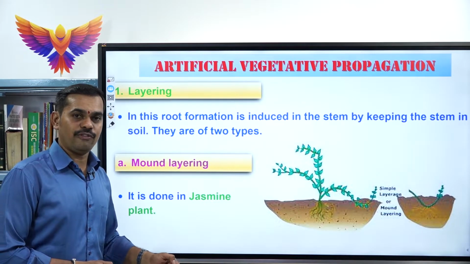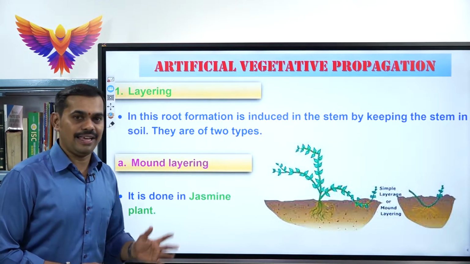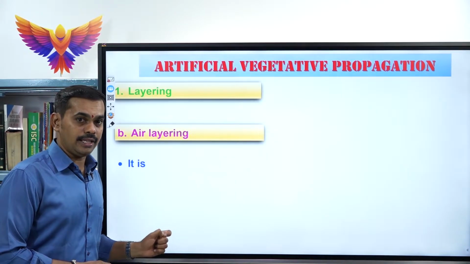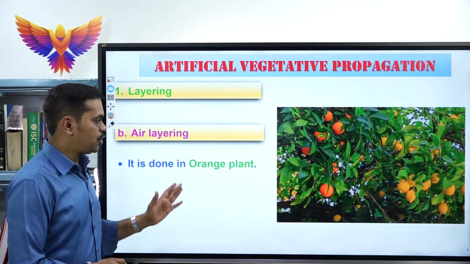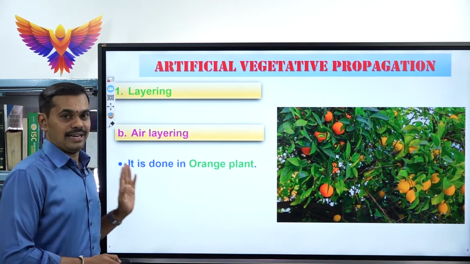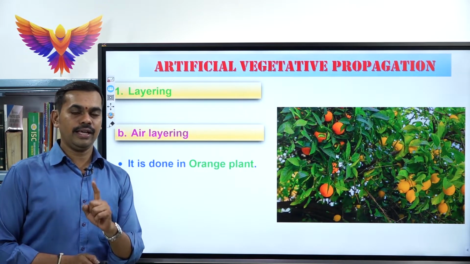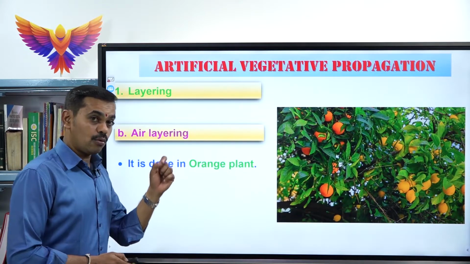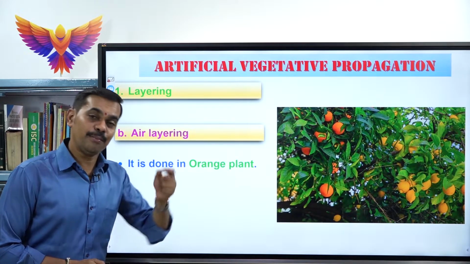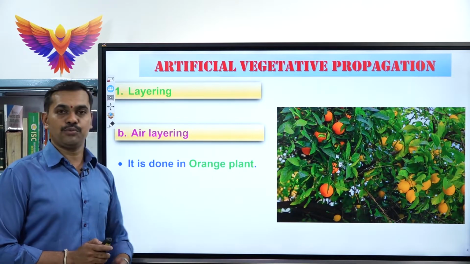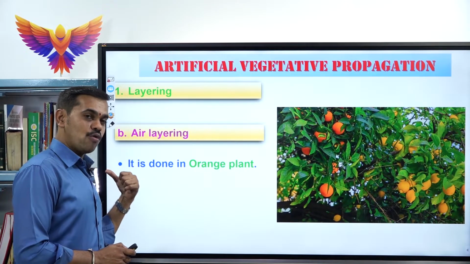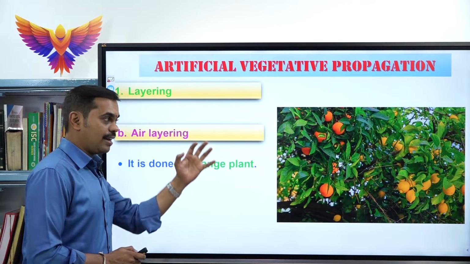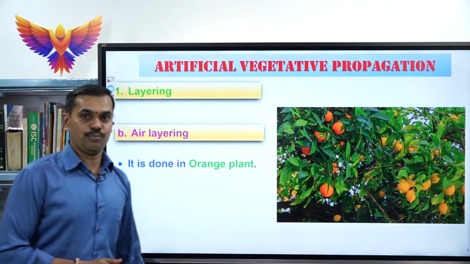And the second type of layering is called air layering. In air layering, what happens? It is commonly seen in orange plant. Orange plant is the best example for air layering. Please remember, layering is the first type of artificial vegetative propagation where root formation is done by keeping the stem inside the soil. There are two types of layering. First one, mound layering, which is commonly done in jasmine plant. Second one, air layering, which is commonly done in orange plant.